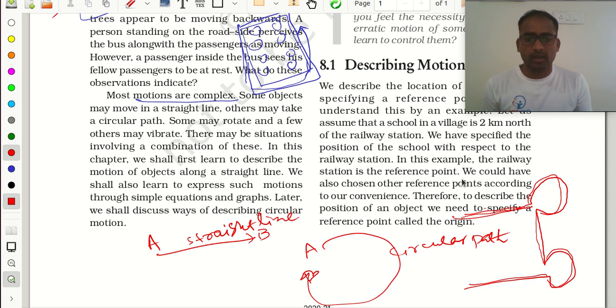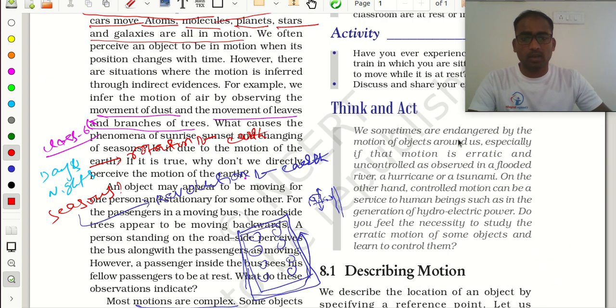In this chapter we are going to learn about motion in a uniform straight line and motion in a uniform circular path. We will also learn about motions through some simple equations and some graphs. We will learn this chapter in that way also.